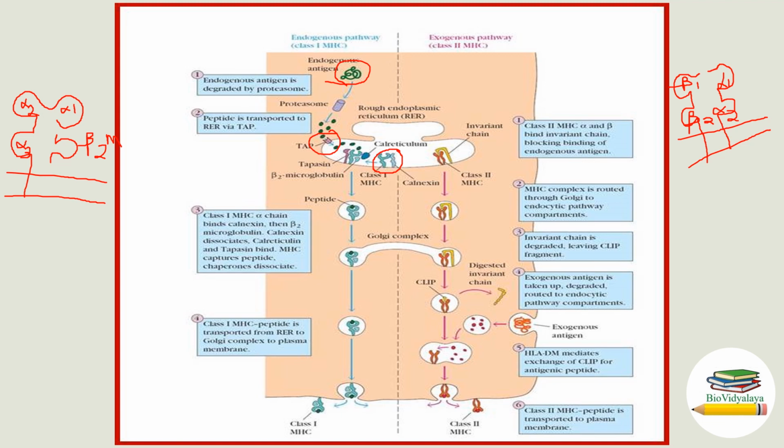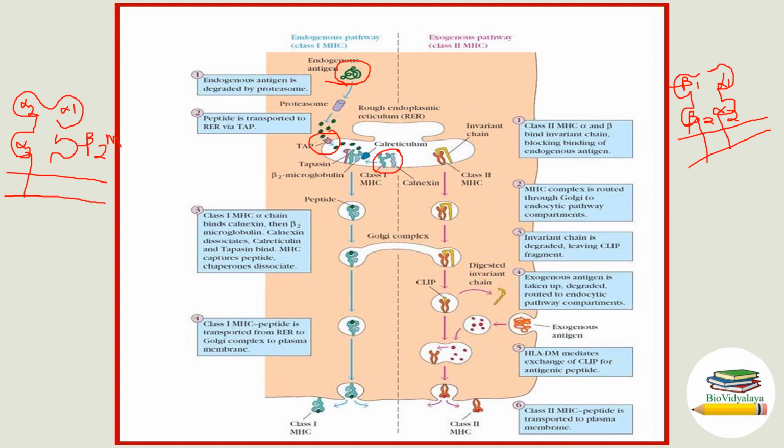When beta-2 microglobulin binds with the alpha chain of class 1 MHC molecule, calnexin will dissociate. After the dissociation of calnexin, tapasin and calreticulin will bind, and these will dissociate when the peptide molecule binds with class 1 MHC molecule.